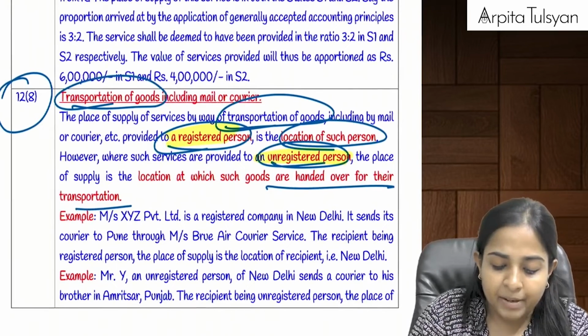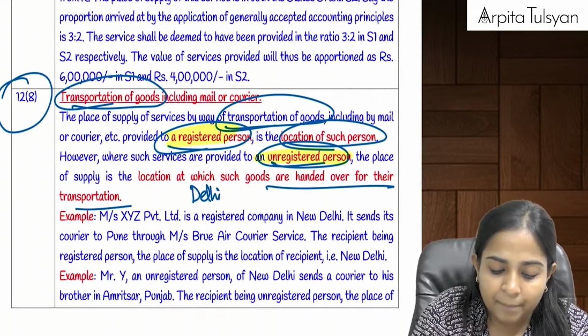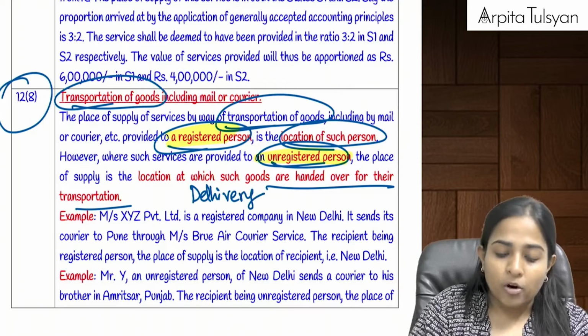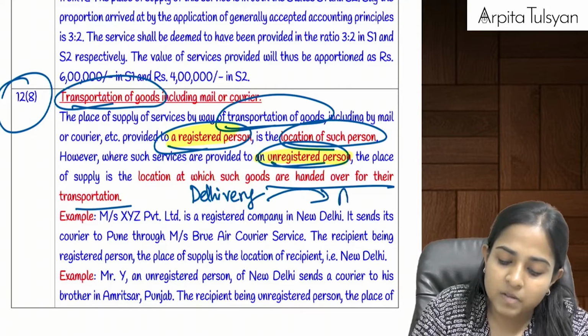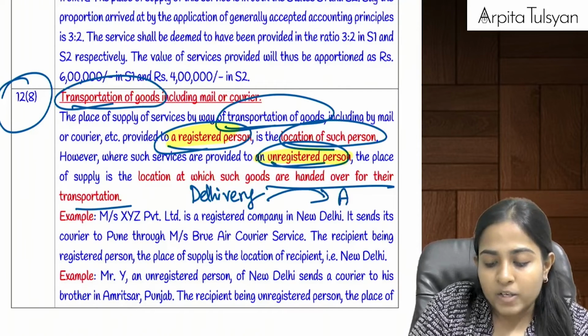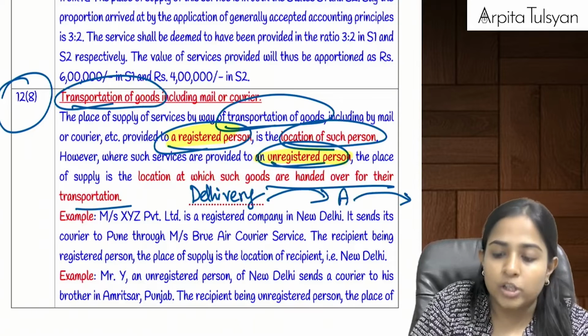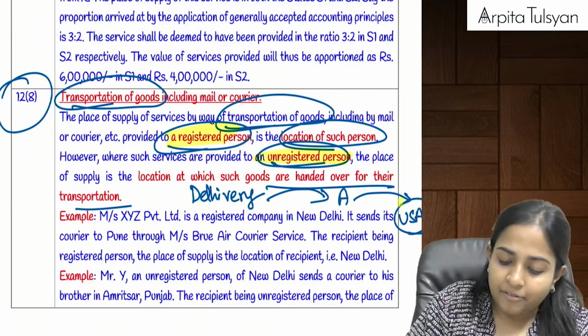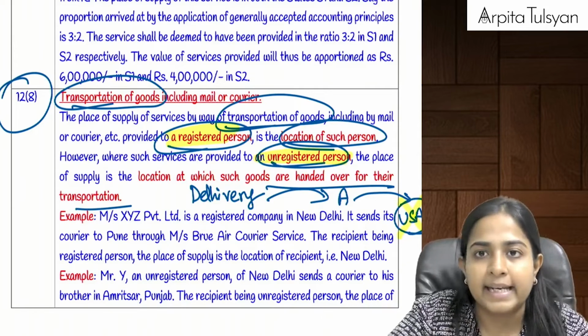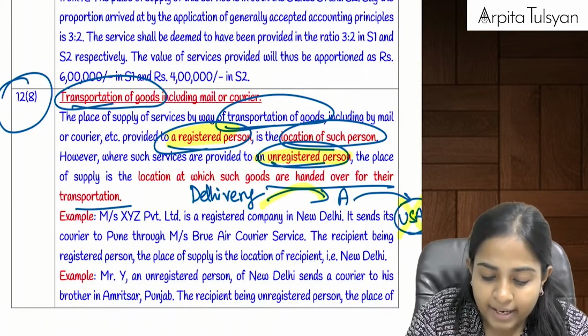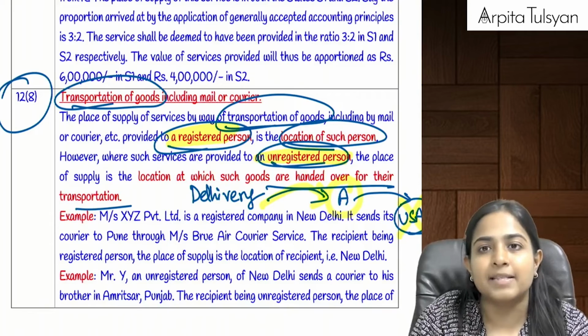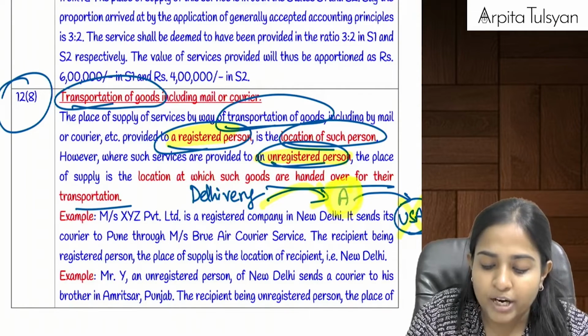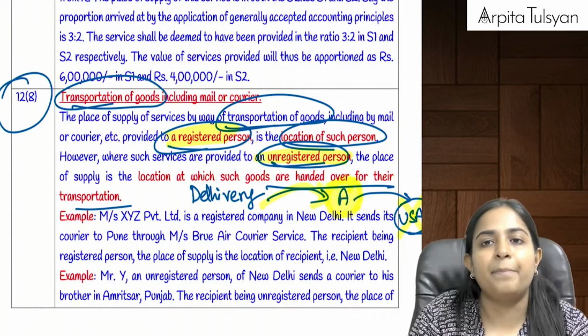Example, let's say there is a delivery company called Delivery. Delivery is providing services to Arpita, because Arpita wants to send some goods to the USA. In that case, where I am sending the goods is totally irrelevant. Delivery is providing the service to a registered person, so the place of supply will be the location of such recipient.